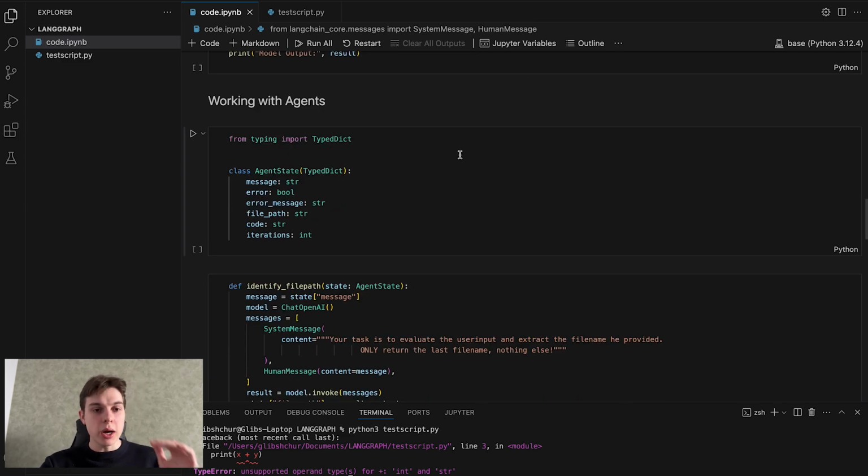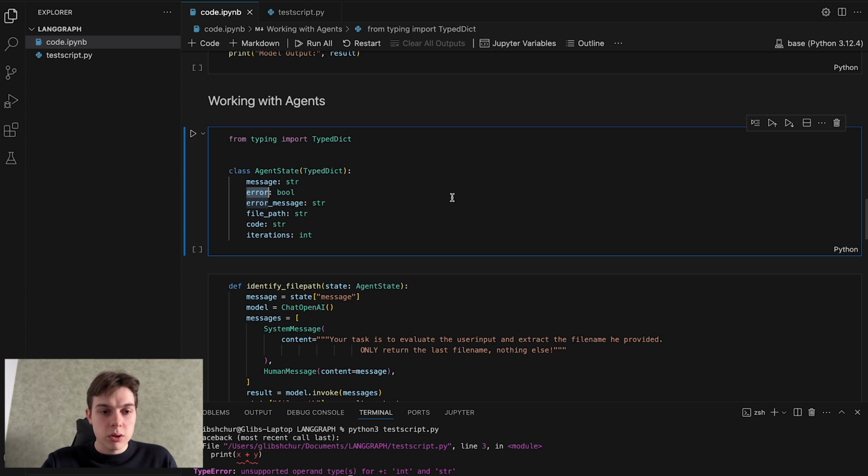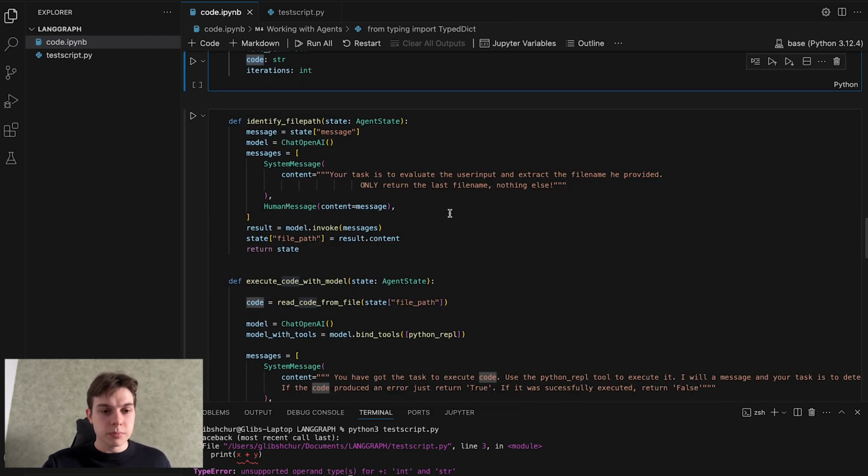So here is the structure of that agent. You can see the message, and you can see the error, which is a Boolean, so it can be true or false. The error message is a string, so we will see the whole error message that we're getting back. We will have the file path, the code itself, and the number of iterations.